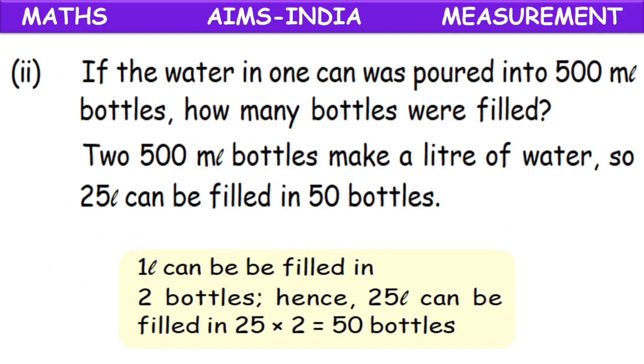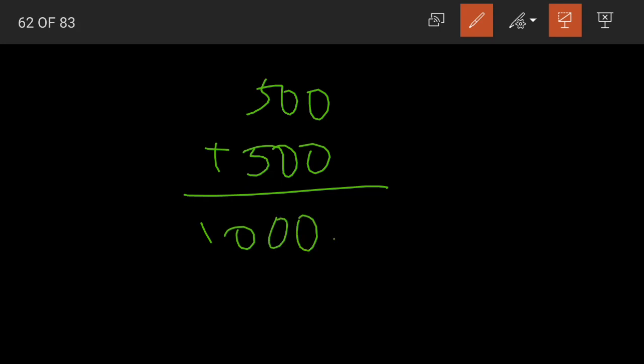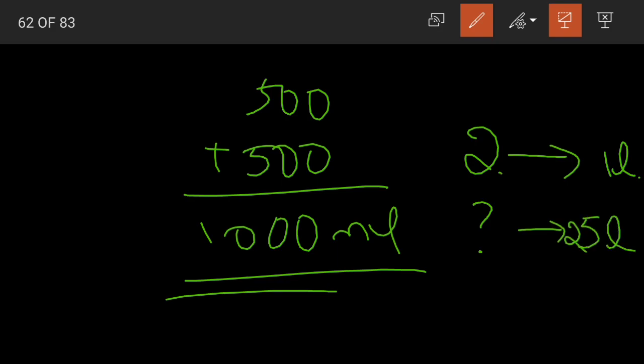Or another way to solve this question is, 2 500 milliliters bottles make a liter of water. See, 500 plus 500, when we add, we get 1000 milliliters. So 2 bottles will make 1 liter. Then how many bottles will make 25 liters of water?